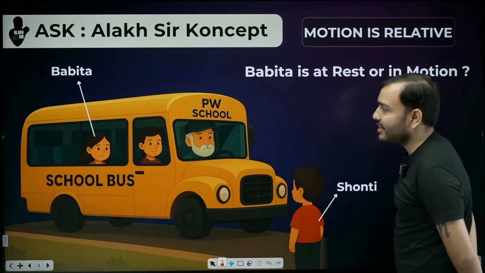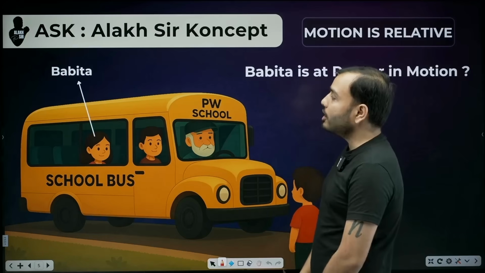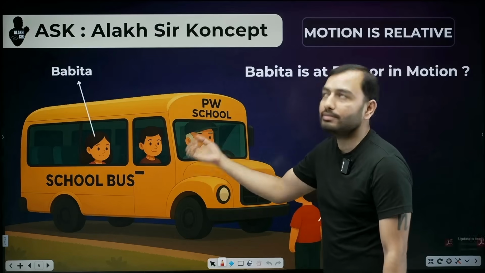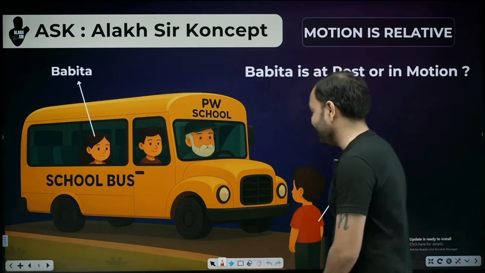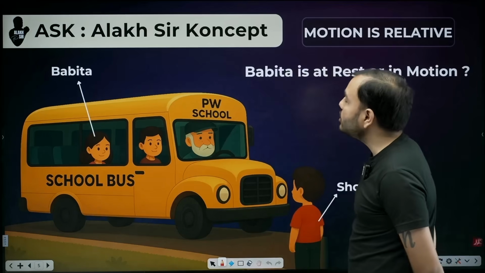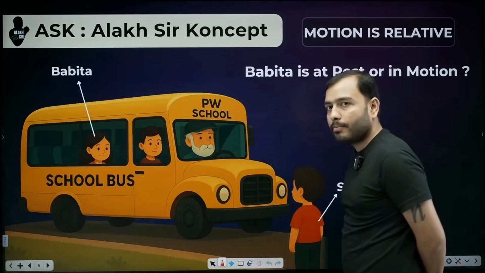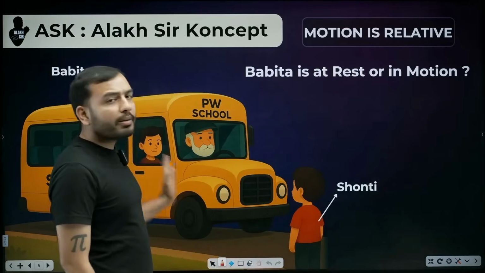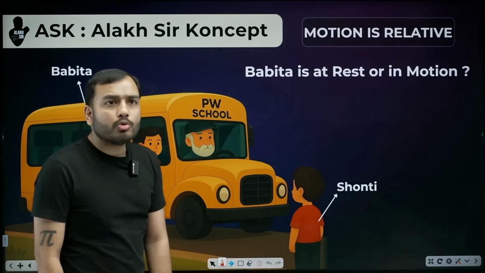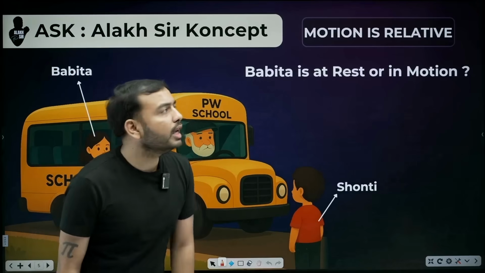Look, Babita is leaving. Now you are seeing Babita leaving in the bus. Babita is an educated girl. You know about yourself. You go out and play with marbles. So you see Babita is going and going and going and zoom. I asked Shanti, hey Shanti, is Babita at rest or in motion? You said Babita sat on the bus and left.